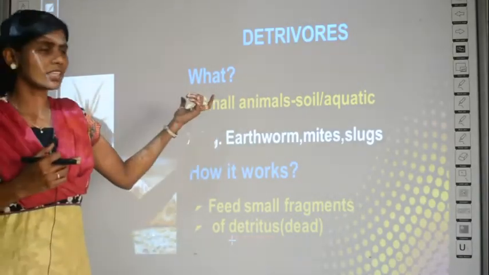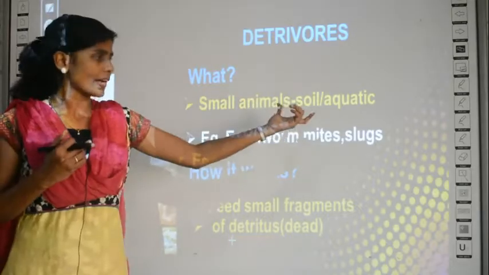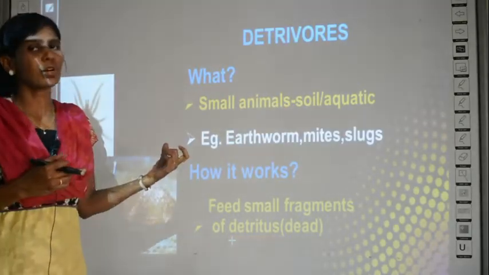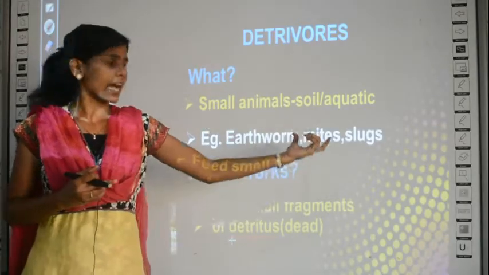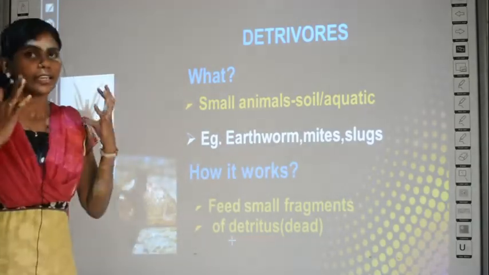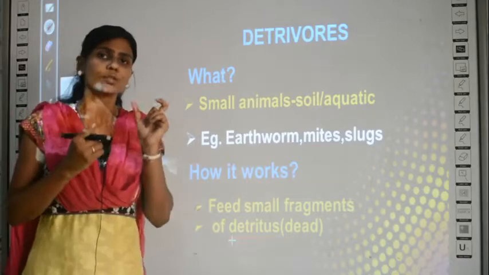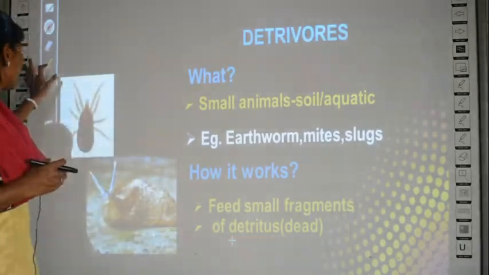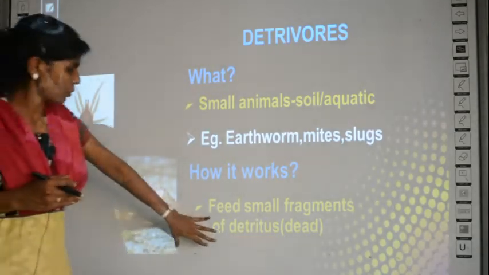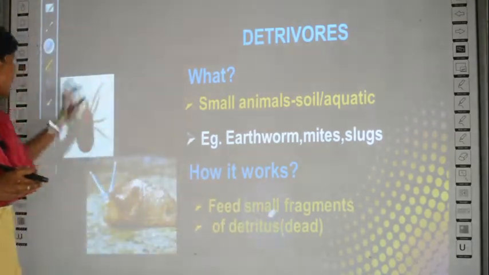So where can you find detritivores? In soil or aquatic environments. And examples for detritivores given in your text are earthworms, mites and slugs. And how does it work? They just eat small detritus or dead material directly. This is about decomposers and detritivores. Now we learn about the food chain.